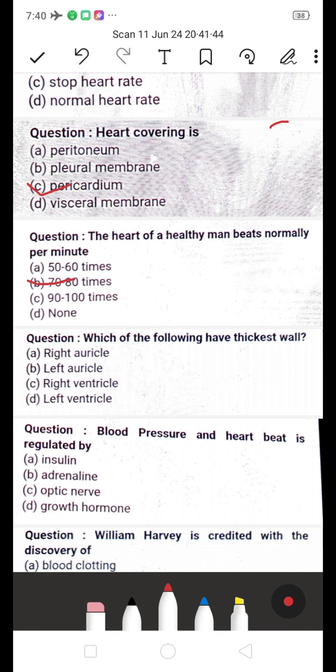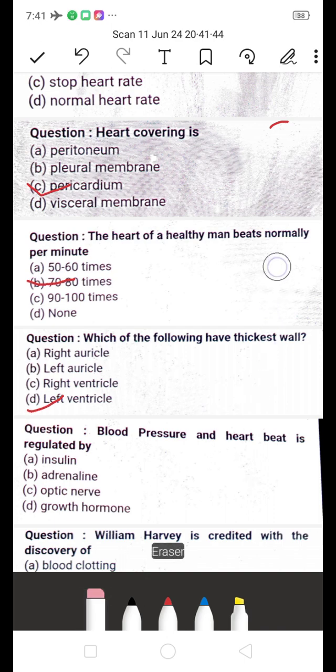Which of the following has the thickest wall? Is it the right auricle, left auricle, right ventricle, or left ventricle? Which is the right answer? The thickest wall, its answer is the left ventricle.